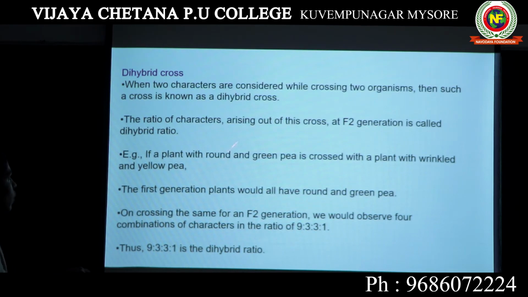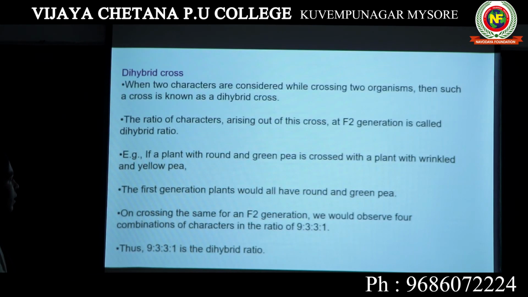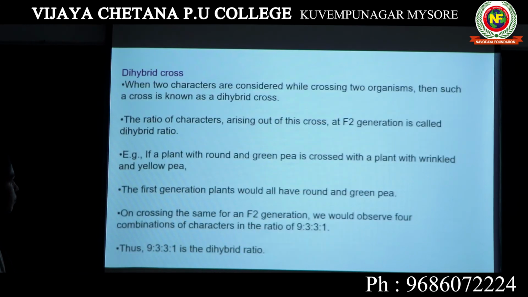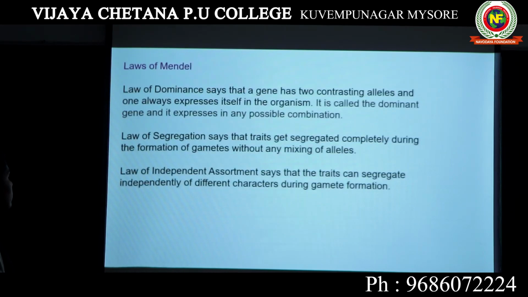If a plant with round and green pea is crossed with a plant with wrinkled and yellow pea, the first generation plants would have all round, and here in this case we got round and yellow. On crossing the same in F2 generation, we get the ratio as 9:3:3:1. So this is the ratio that we are getting at the end of dihybrid cross.